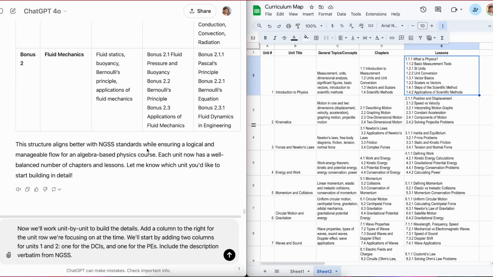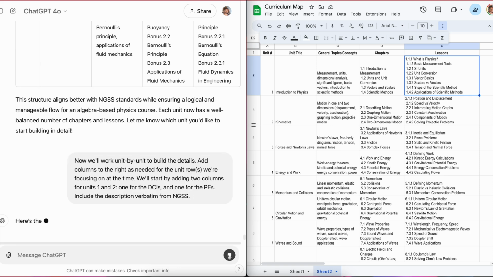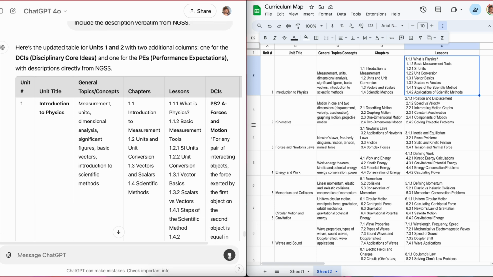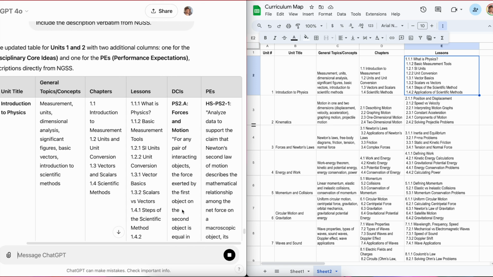Keep in mind that these work on tokens and words, so you want to make sure you don't overwhelm it. So now I'm saying we'll work unit by unit to build the details. Add columns to the right as needed for the unit row we're focusing on at the time. We'll start by adding two columns to units 1 and 2, one for DCIs and one for PEs. Include the description verbatim from NGSS. Ideally, it's going to create a table of just units 1 and 2 that I can copy with the DCIs and the PEs. Now, if it's a long table, then I'll give you the option to scroll.